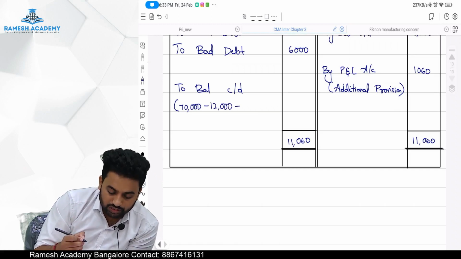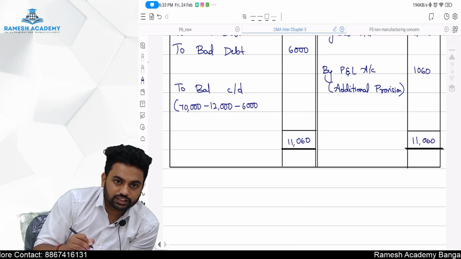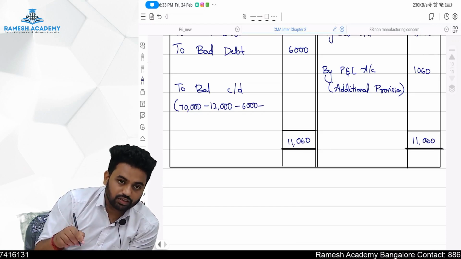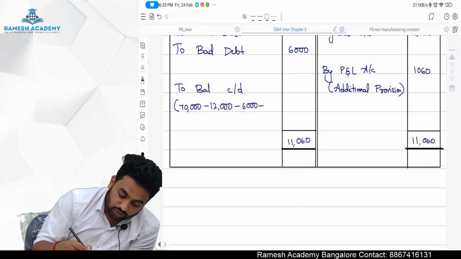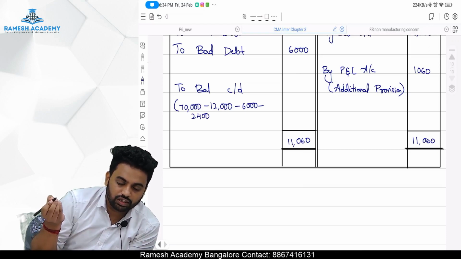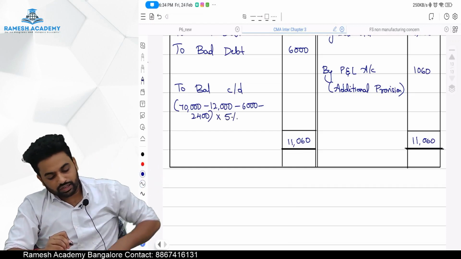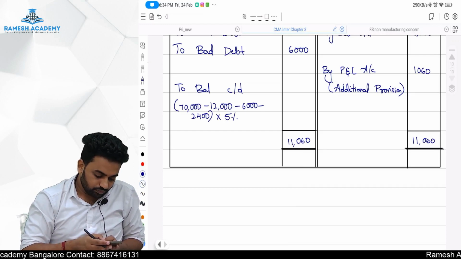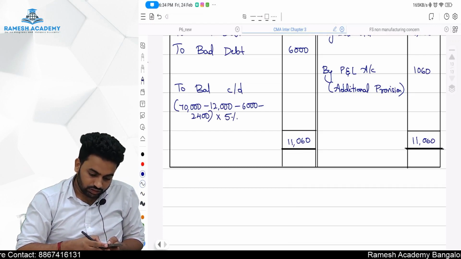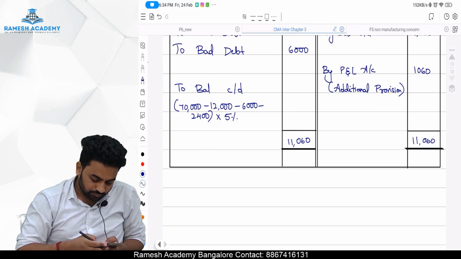Okay, fine. Also 6,000 is a bad debt which is not yet adjusted. Okay. 2,400 is the landlord's rent; the entry we passed was rent to debtor account. Upon this we have to calculate 5%. So how much will it be? 70,000 minus 12,000 is 58,000, minus 6,000 is 52,000, minus 2,400 is 49,600, into 5%, 2480.